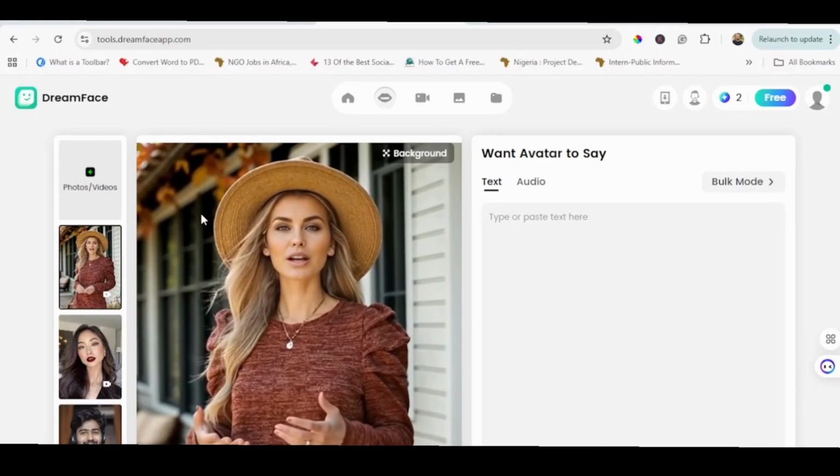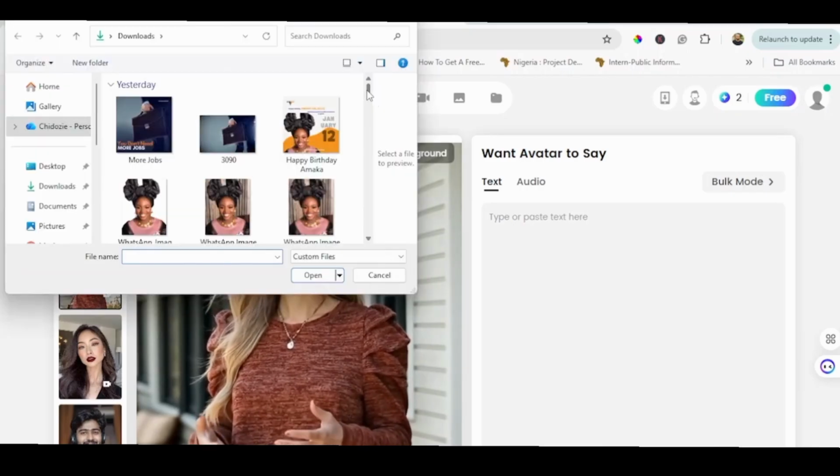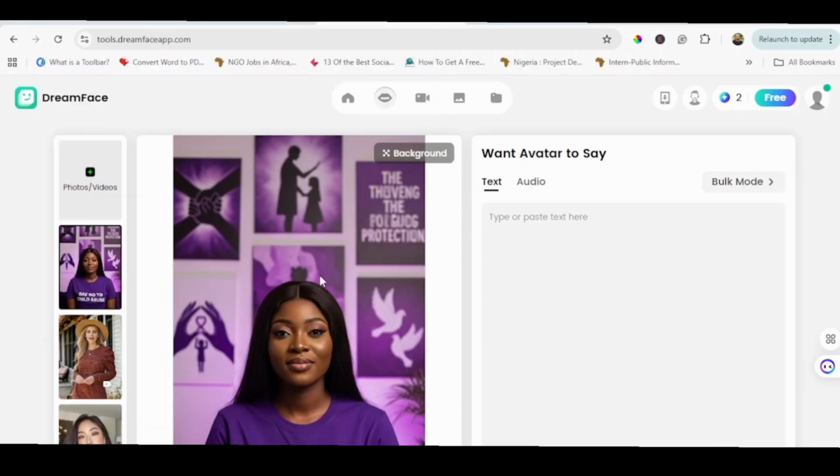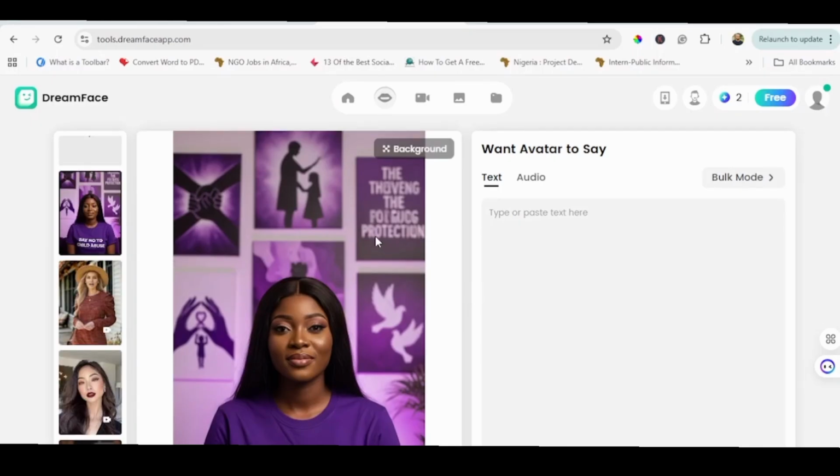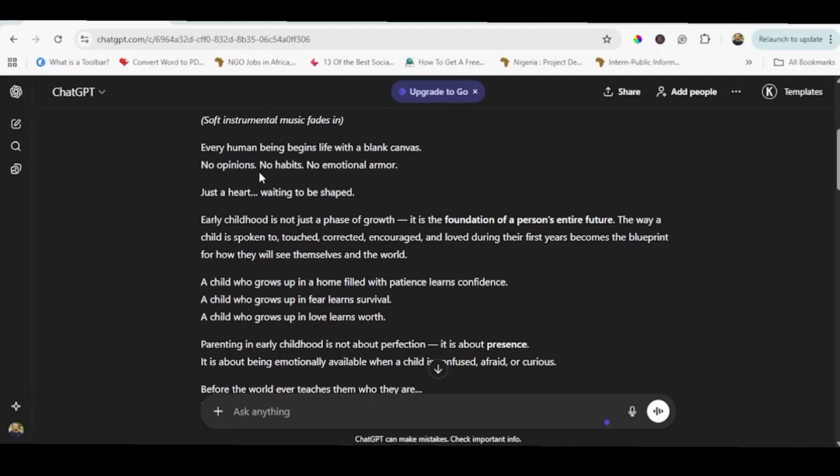Right now, I'm going to upload my avatar. My character has been uploaded. The next thing I'm going to do is to copy our lines, what we want her to say. So this takes me back to our earlier generation in ChatGPT. I want us to note that these statements are quite long, and DreamFace will not be able to generate everything said here at once, especially on the free account. So we're actually going to copy in parts and use editing to bring everything into one clip.